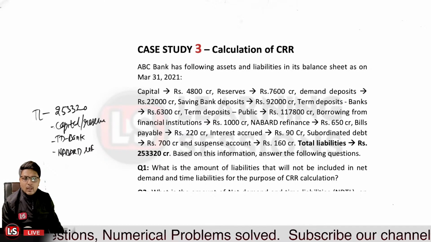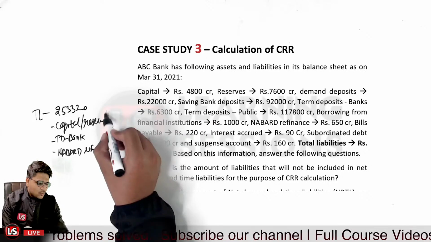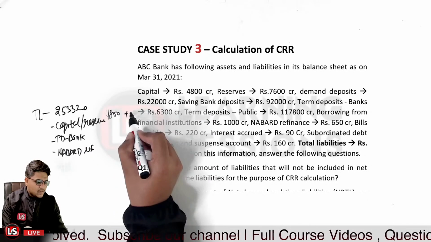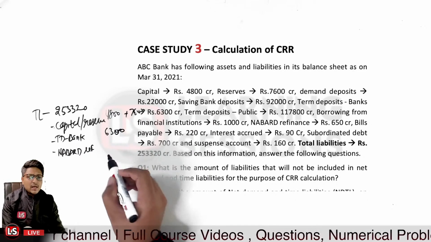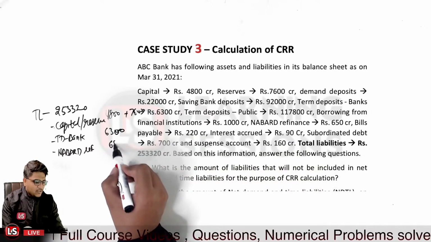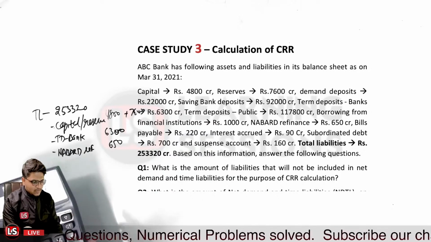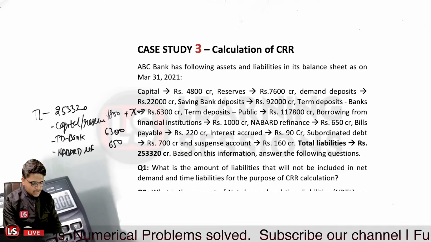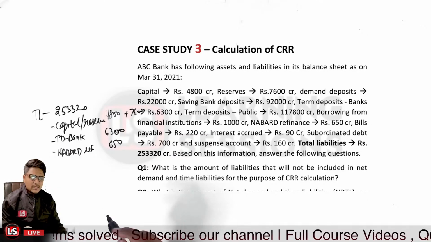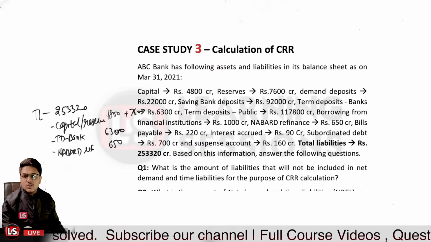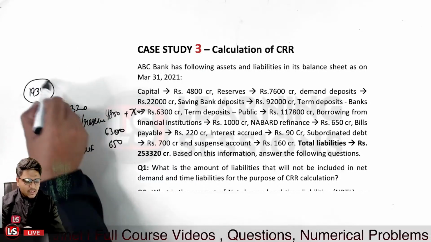Is that clear? Okay, so capital is amounting to rupees 4800 crore, and the reserves are 7600 crore. The term deposit with the banks is 6300 crore, and further the NABARD refinance is amounting to 650 crore. So the total amount that we'll be calculating over here will be 4800 crore plus 7600 crore plus 6300 crore plus 650 crore. Okay, so it is 19350. So it is 19350, that is the component that will not be covered for the calculation of the net demand and time liabilities.